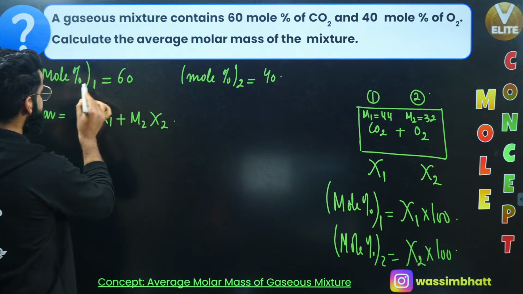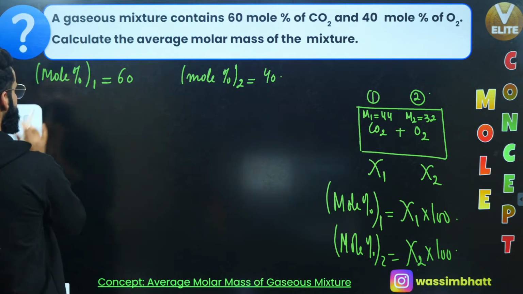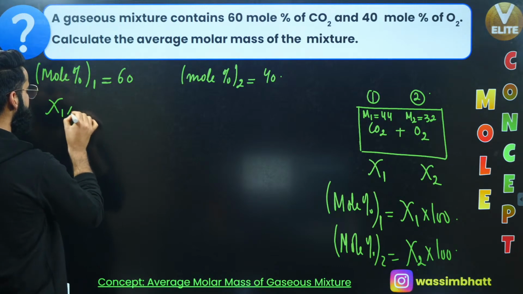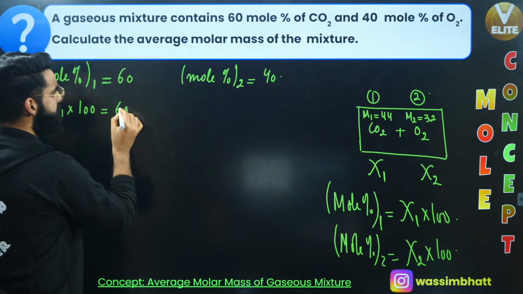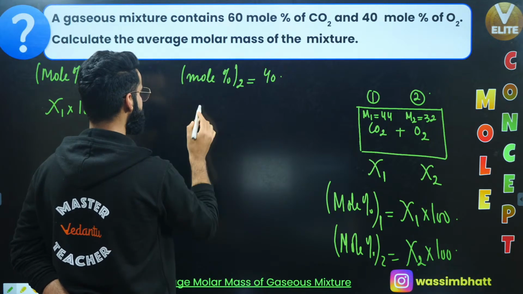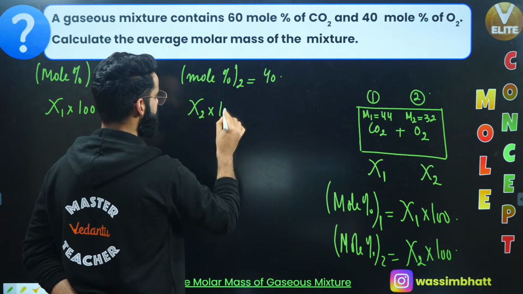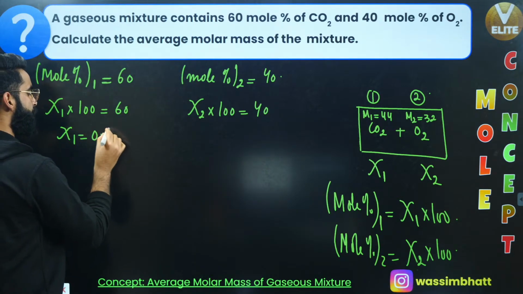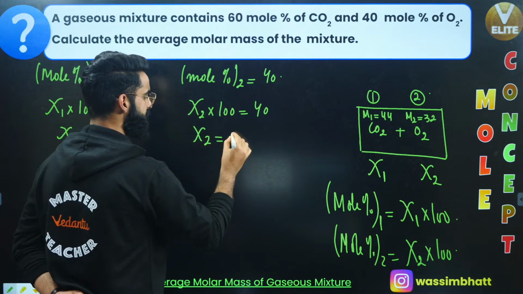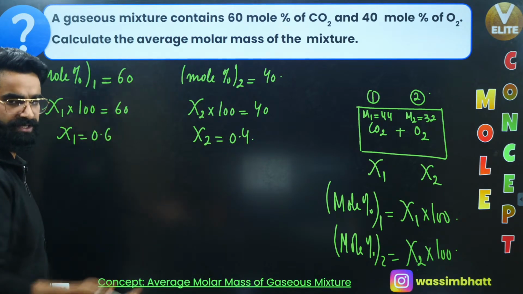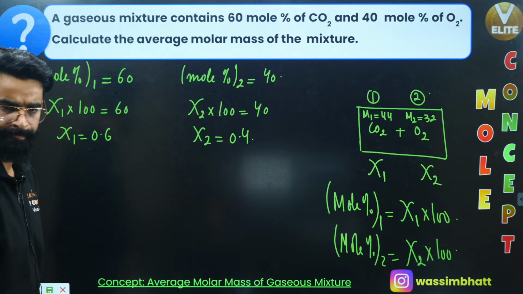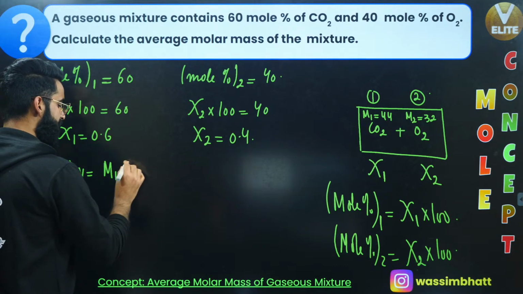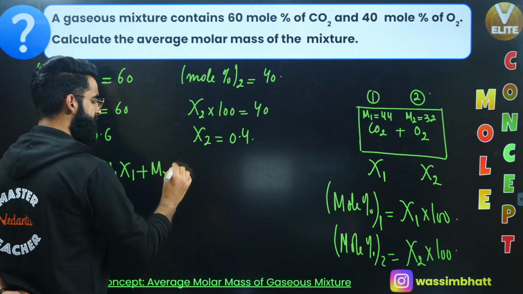See. Mole% of gas 1 is, let me erase the formula first. See, mole% of gas 1 is 60. Mole% of gas 1, instead of it, I'll be writing mole fraction of gas 1 multiplied by 100. This value is 60. Similarly, mole% of gas 2 is going to be mole fraction of gas 2 multiplied by 100, right? This value is equal to 40. So from here, I can get the value of Chi1, which is going to be 0.6. From here, I can get the value of Chi2, which is going to be 0.4, right? When you have Chi1, Chi2, you're done with the equation. Yeah, I believe. Okay, so the average molar mass of the gaseous mixture is going to be equal to M1 Chi1 plus M2 Chi2, right?